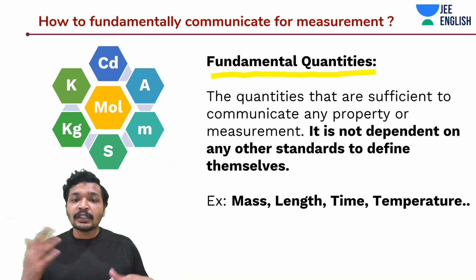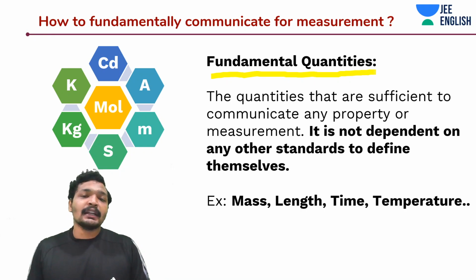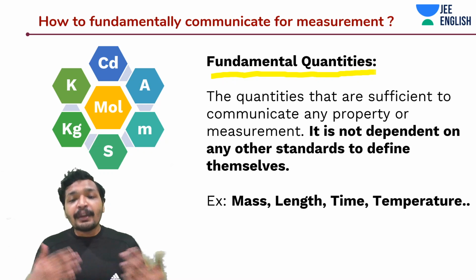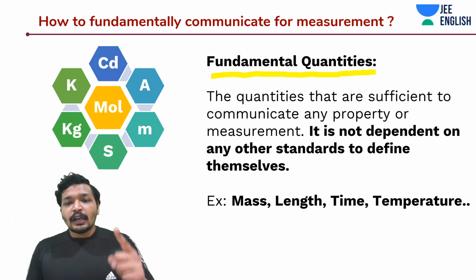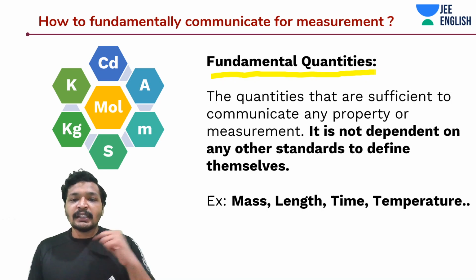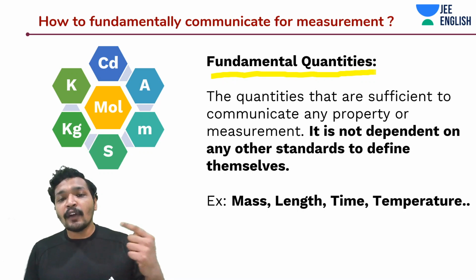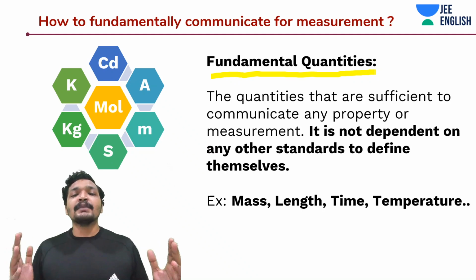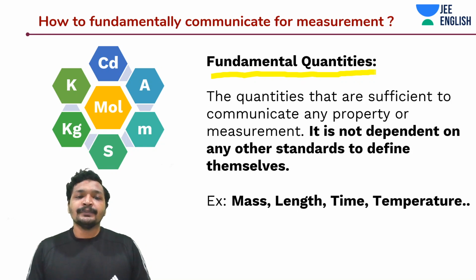You can derive them, of course, using 2 or 3 other type of quantities, but it is not necessary that you derive them from any other kind of physical quantity. And the thing is, they define the standards and they are not dependent on any standards to define themselves. Let me repeat it, guys. So fundamental physical quantities are self-sufficient. They can communicate the property or measurement or comparison without being dependent on any kind of physical quantity. And they do not require any standards. They can define themselves. And there are 7 such fundamental physical quantities.